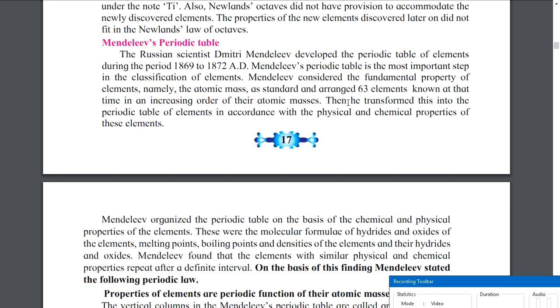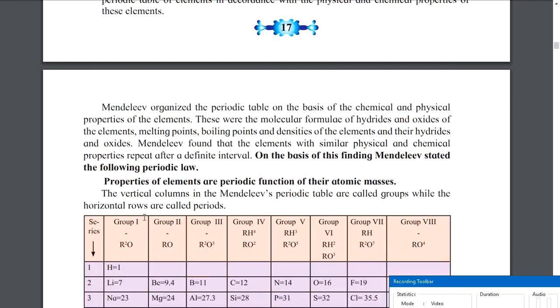Then he transformed this into a periodic table of elements in accordance with the physical and chemical properties of the elements. We will read about it further. Mendeleev organized the periodic table on the basis of the chemical and physical properties. I already told you what chemical and physical properties are.